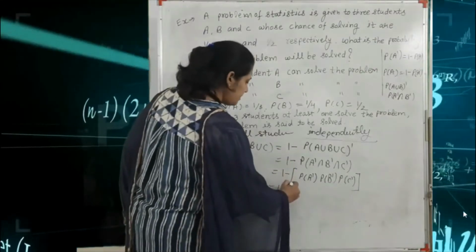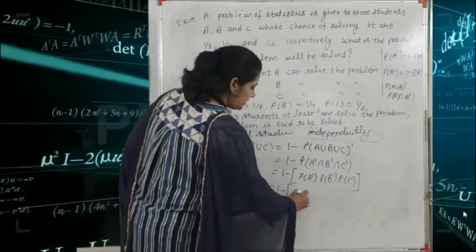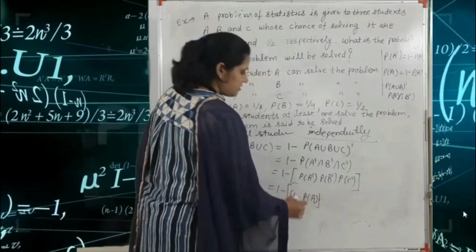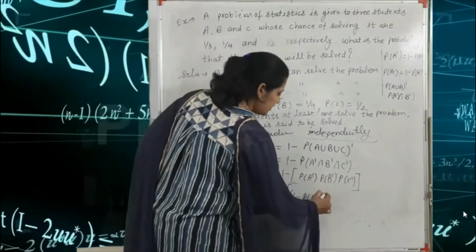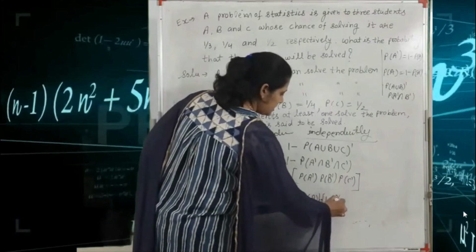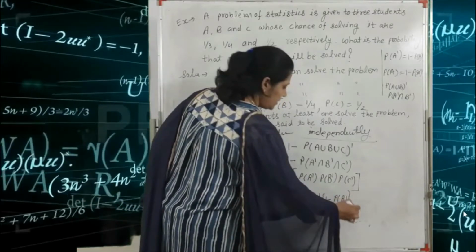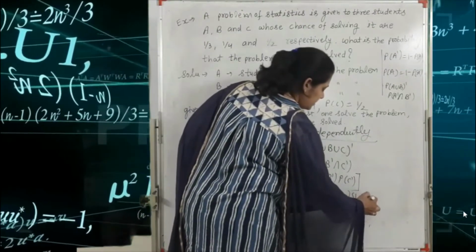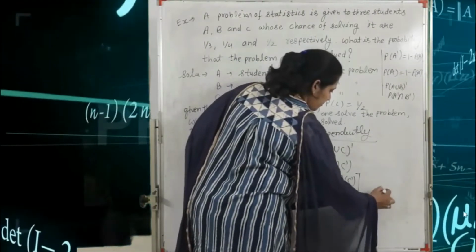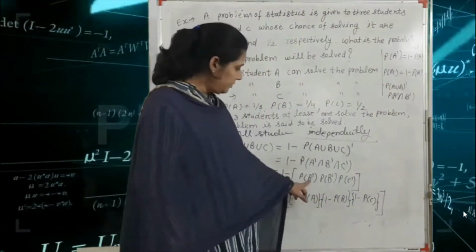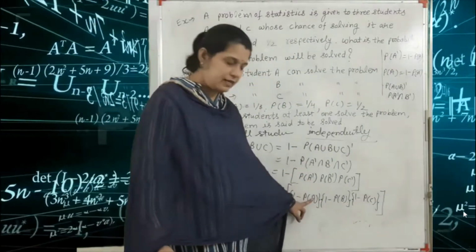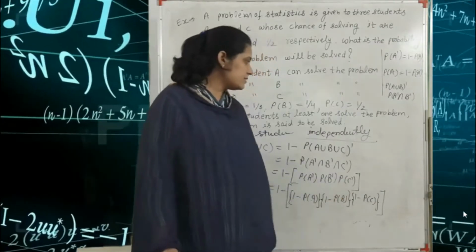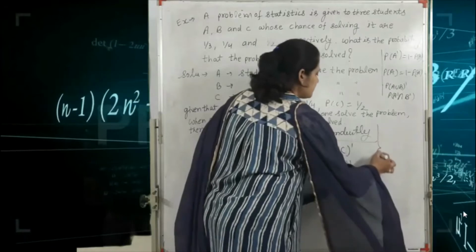So P(A dash) is equal to 1 minus P(A), this is your first bracket. P(B dash) is 1 minus P(B), this is your second bracket. And P(C dash) is 1 minus P(C).